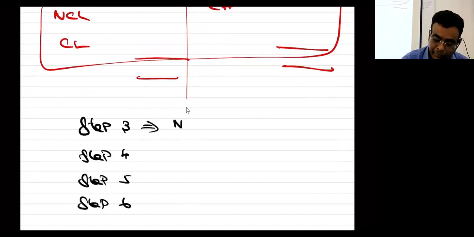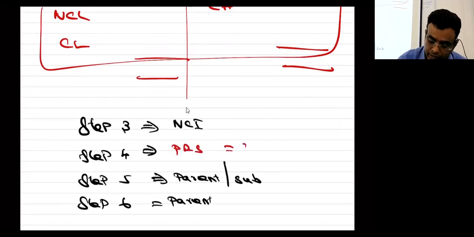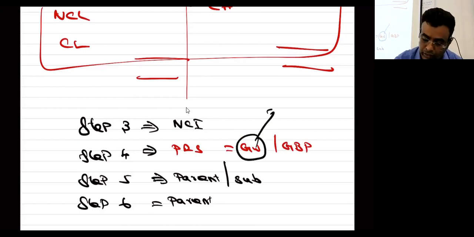Step 3 is completely related to NCI. Step 5 is related to parent. Sorry, this is related to parent and subsidiary. Step 4 is related to parent and subsidiary. Yes or no? Here we have got goodwill or gain on bargain purchase. Understood? Cancel the investment. Correct? Goodwill should go to the asset side, so show it separately.